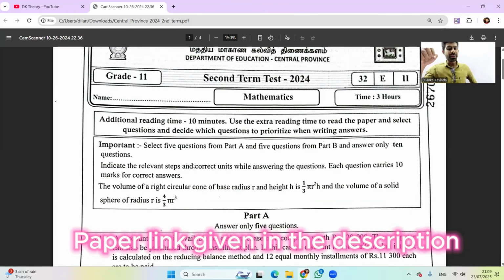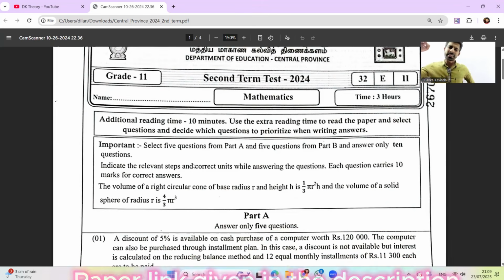First, try to download the paper. Then if you can take a printout, that is better. So first, try to do those questions with me. No, before me. Try to complete those questions before me, then we can check our answers together, right? Right, so we are quickly moving to the first question.